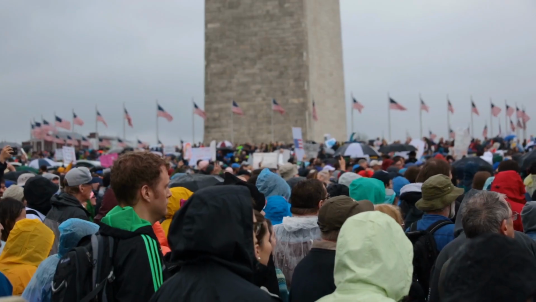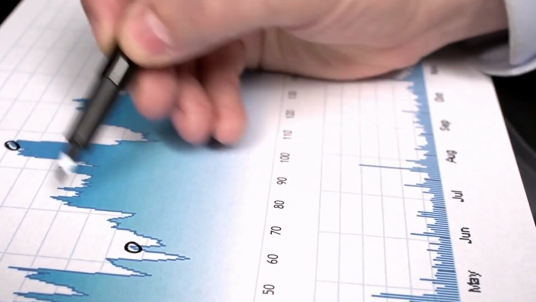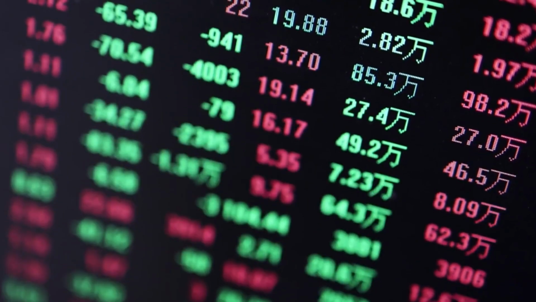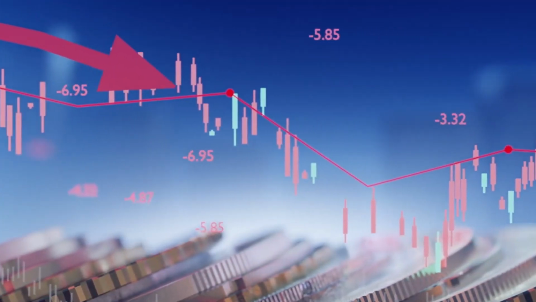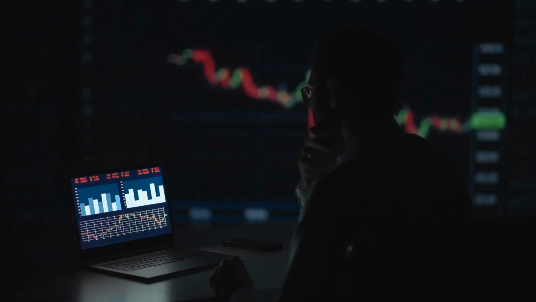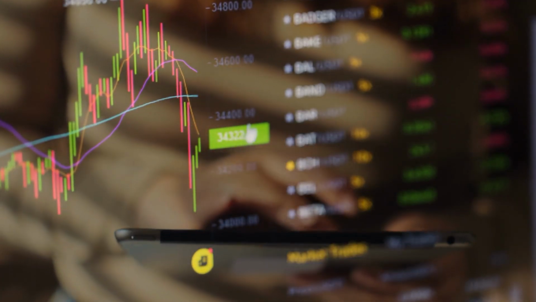As the election approaches, expect heightened market sensitivity to poll results and policy announcements. While the uncertainty is unsettling, it's worth noting that periods of volatility often create opportunities for savvy investors willing to take calculated risks. Here's the truth. Market downturns are inevitable, but they're also opportunities. I'll give you 5 tips.